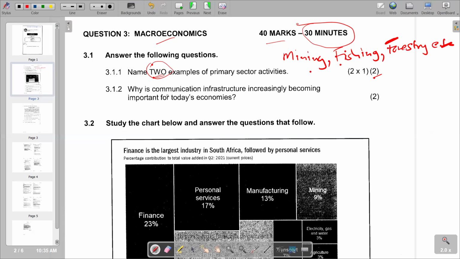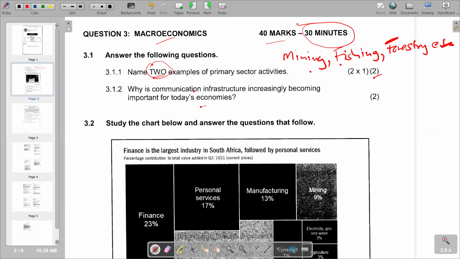So 3.1.2 reads, why is communication infrastructure increasingly becoming important for today's economy? Basically, we're going to give the reasons, or the strength of communication infrastructure. We know that communication basically is an interaction between 2 parties. When we have interaction taking place, we call it communication. So when it becomes communication infrastructure, it means we are trying to develop that communication process.